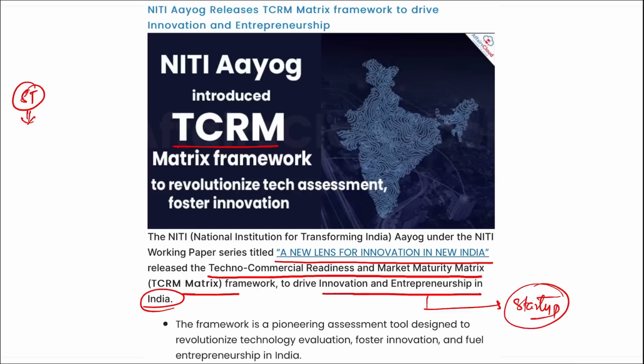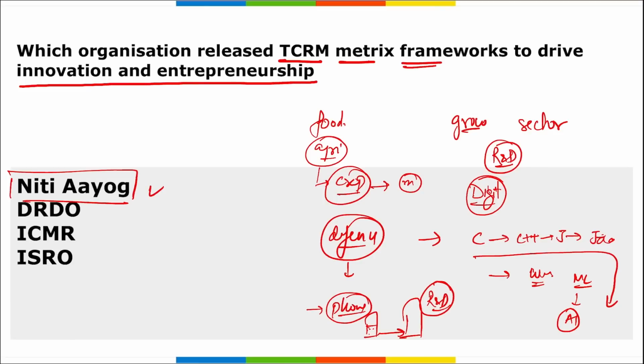Its adoption requires comprehensive analysis of India's unique national and sectoral innovation landscapes, because if we compare India and the USA, the cultural differences are there, right? The way people live is different, the food we eat is different, and so on, on all scales it is different, right? So according to India we have to scale this, and according to India we have to do research and development on what products and services will suit India best, right? So it was Niti Aayog that released this TCRM matrix framework.